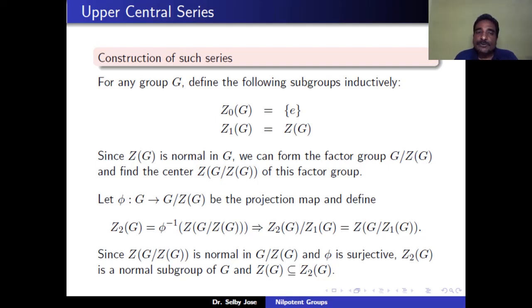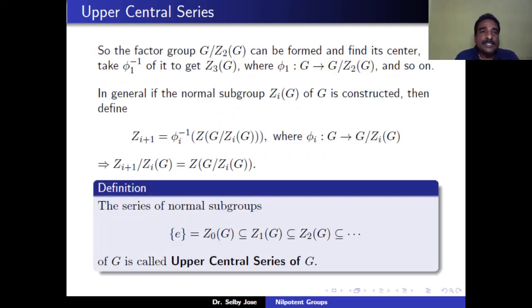Which implies Z2 of G mod Z1 of G is equal to the center of G mod center of G. So because the center of the quotient group G mod center of G is normal in G mod center of G and phi is surjective, the inverse image of the normal subgroup is a normal subgroup. That means Z2 of G is a normal subgroup in G. And Z2 of G contains the center of G also. That means Z1 of G is contained in Z2 of G.